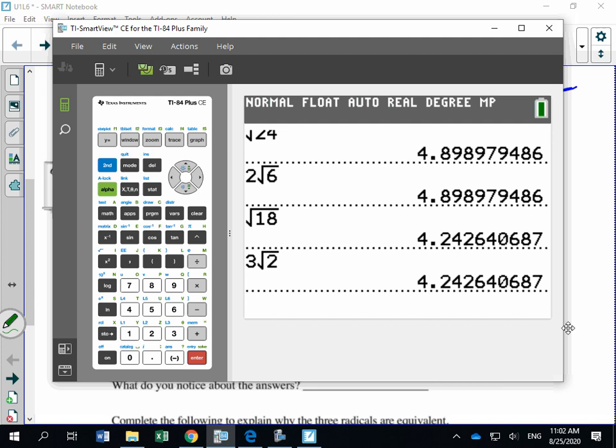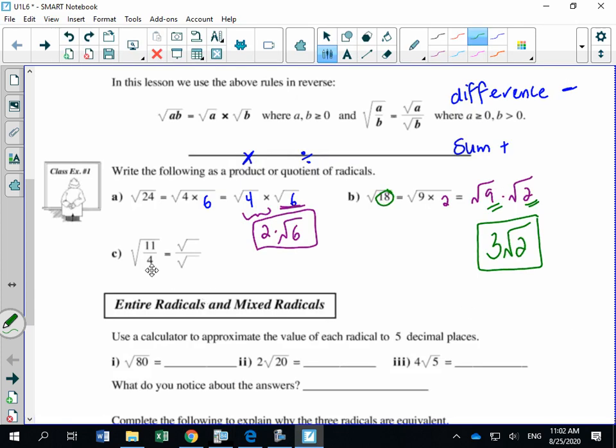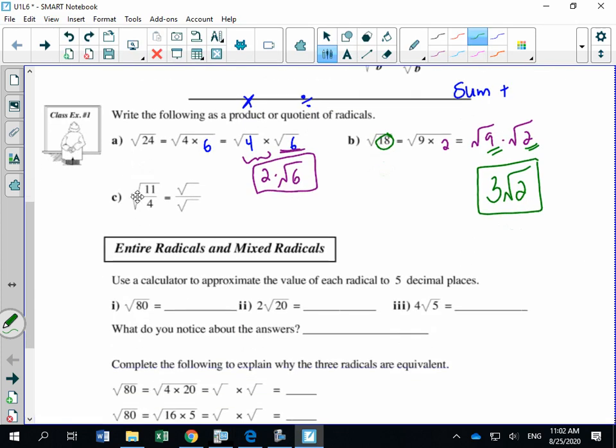And it is. Okay, let's do the division of two radicals. We know that the square root of 11 over 4 from our last lesson could be rewritten as root 11 over root 4. Then ask yourself, can I evaluate either of these? Well, we know that the square root of 4 is 2, so that would be root 11 over 2. That's one way you could write the answer. The other way that you could write this answer that I just want you to see, because sometimes your textbook will do this or your workbook.